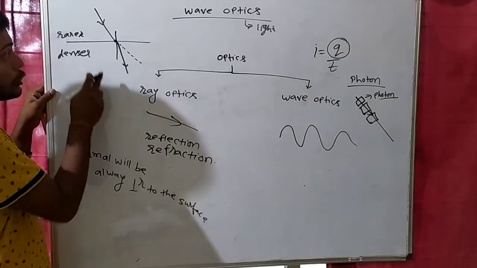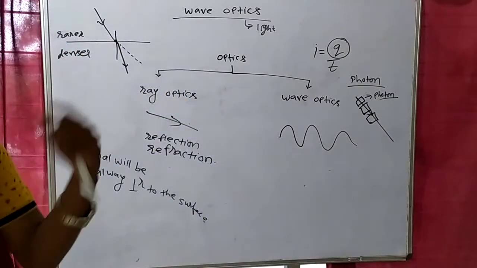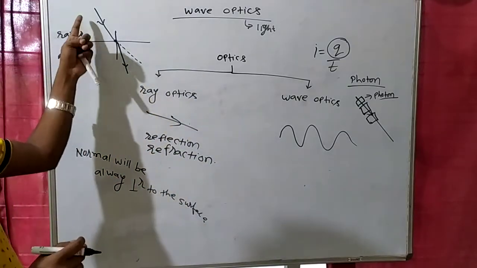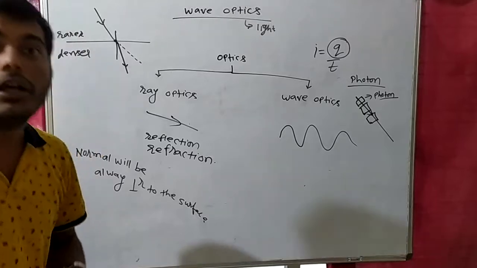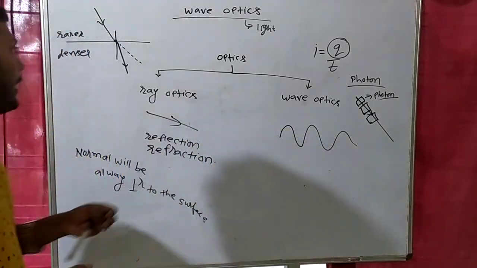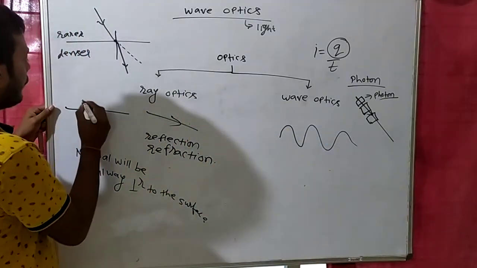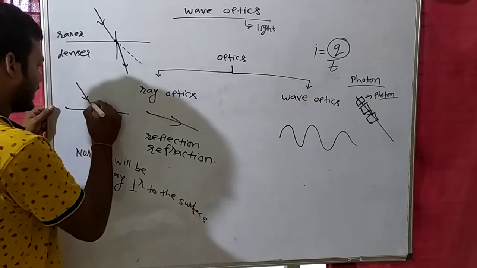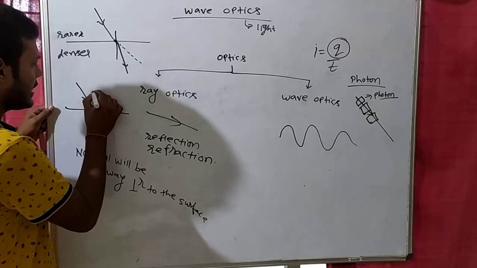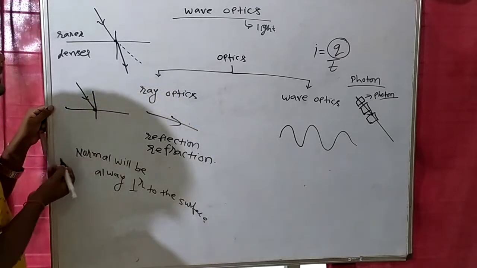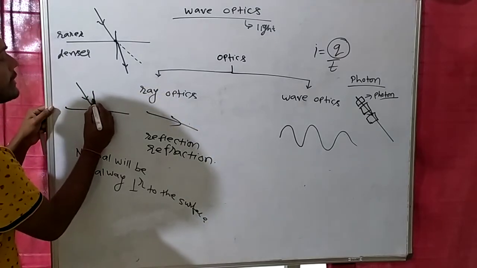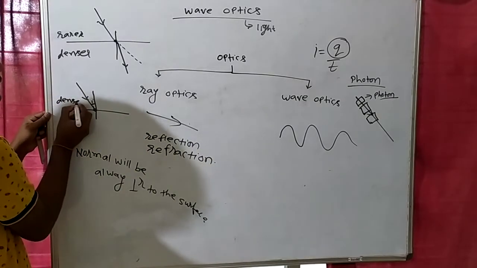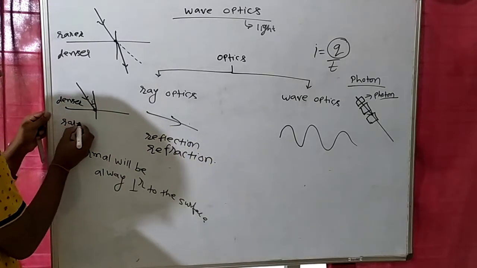Clear? So how will we define this bending of light? Bending of light when it goes from one medium to another medium is known as reflection of light. Or this can also happen: suppose this is an incident ray, so this will be the point of incidence. Here we make the normal at 90 degrees. This will be the angle of incidence, and suppose the first medium is denser and the second medium is rarer.